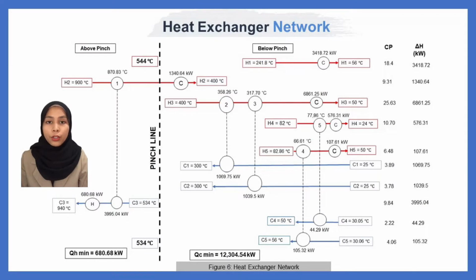Assalamualaikum, my name is Nurul Afifah Zulkifli and I will proceed with the heat exchanger network. The aim of heat exchanger network design is to recover as much energy as possible, and it consists of two components, which are heaters and coolers. Based on Figure 6, as heat is transferred from cold to hot streams, 5 heat exchangers are located. All cold stream heat loads have been shifted to hot streams, with the remaining loads becoming cold utilities.